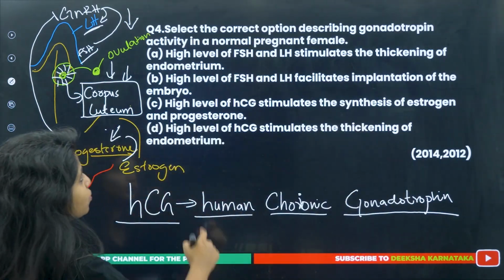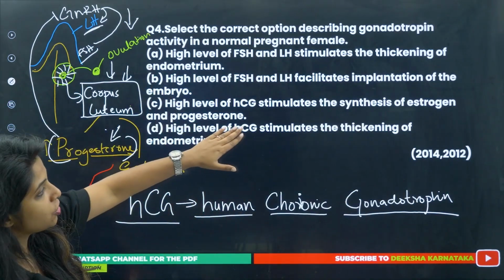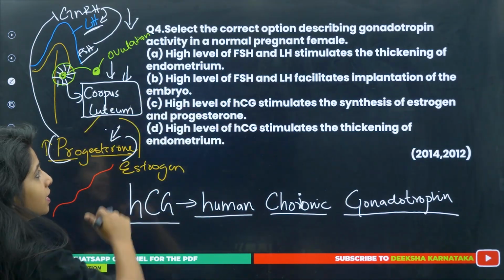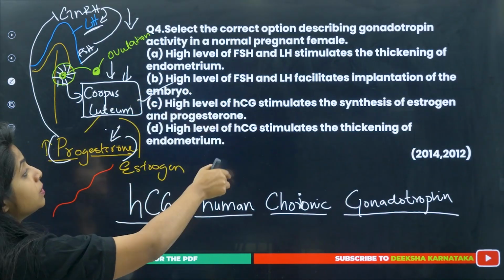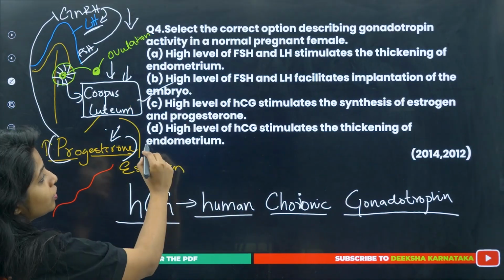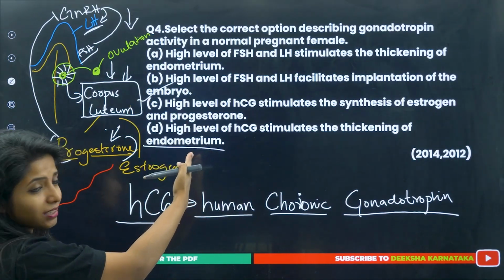Now, let's see the correct option over here. High levels of HCG stimulates the synthesis of estrogen and progesterone. This is the correct answer. Now, when this happens, then only this can happen. High levels of HCG stimulates the thickening of endometrium. So, for endometrium to thicken, this is also correct.